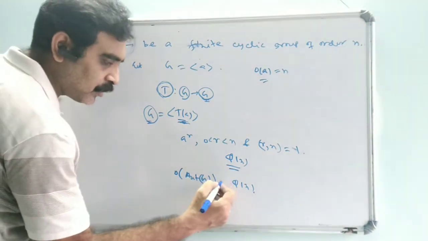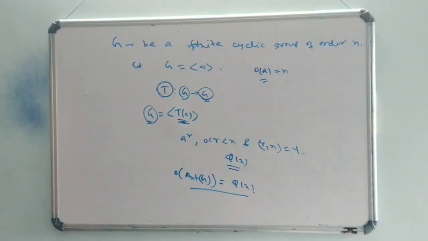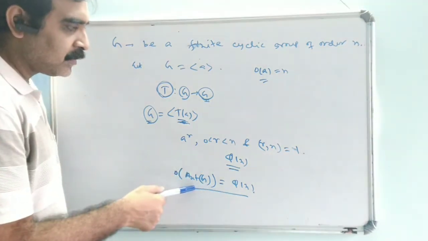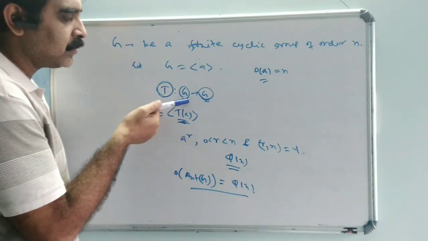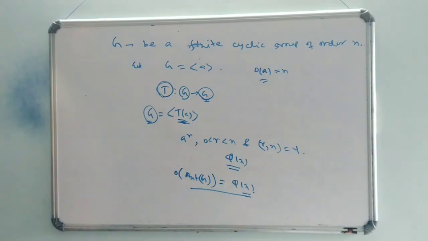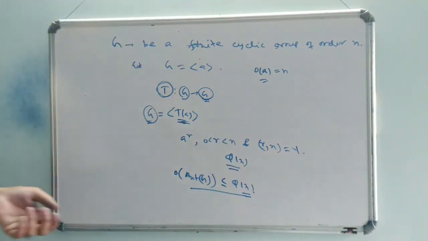Actually we will show that the order of Aut(G) equals phi(n), that is, the total number of automorphisms on G is phi(n). From this result, the order of Aut(G) is less than or equal to phi(n).